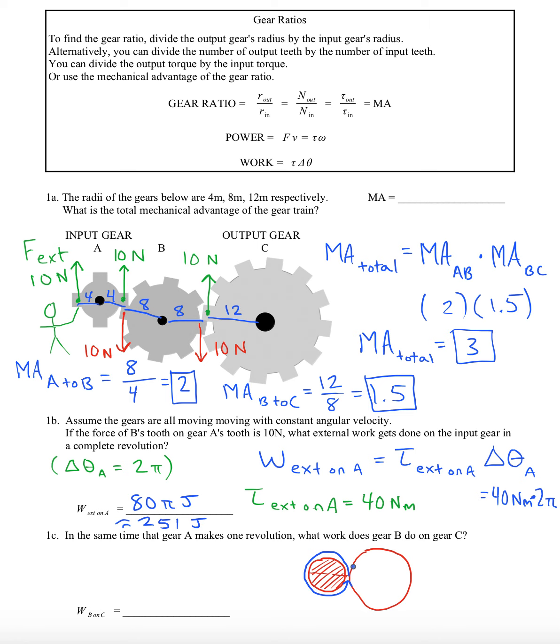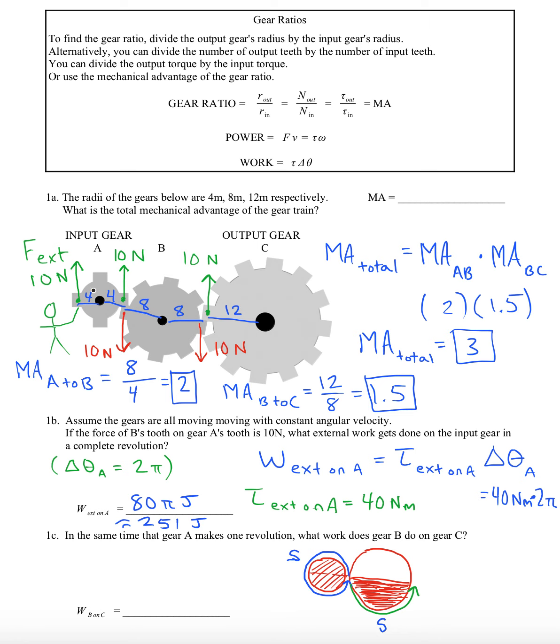So the question is, how far can B's tooth get in that same amount of time? The answer is it won't get all the way around. It'll only get half the way around, so that whatever this distance is here equals this distance here. So if we shade it in to show how much of the gear has actually rotated, it's half of a revolution.